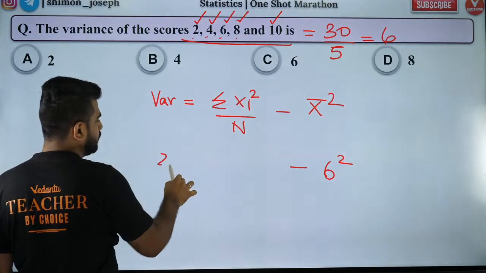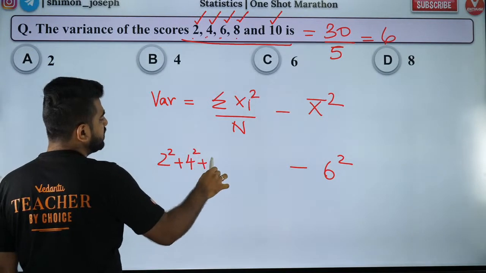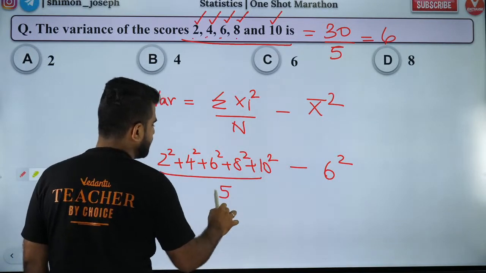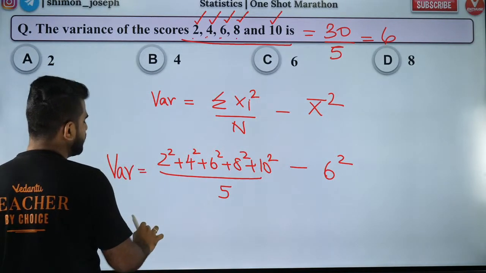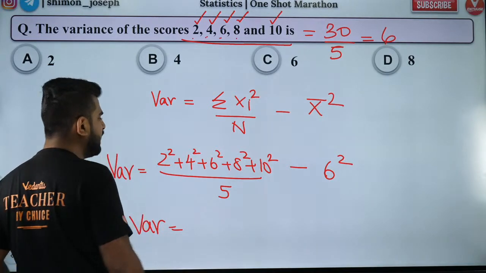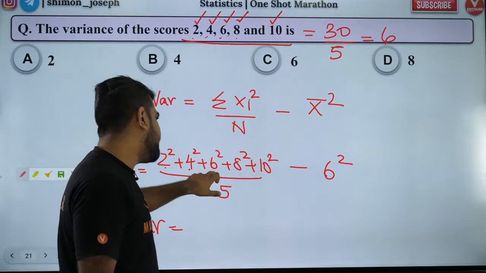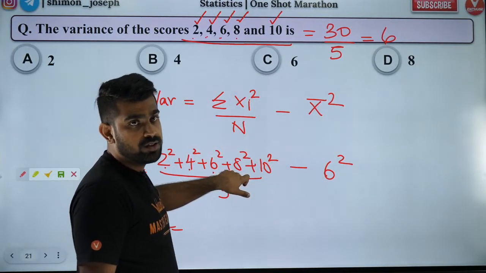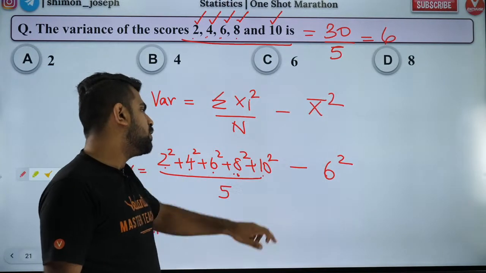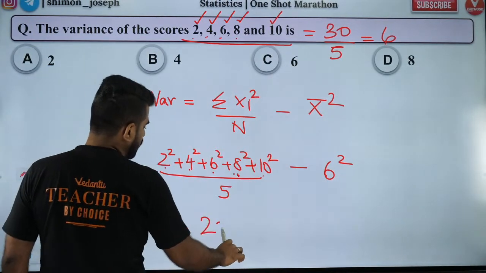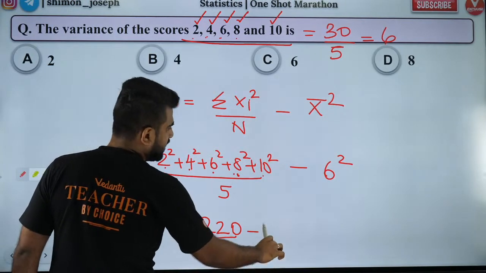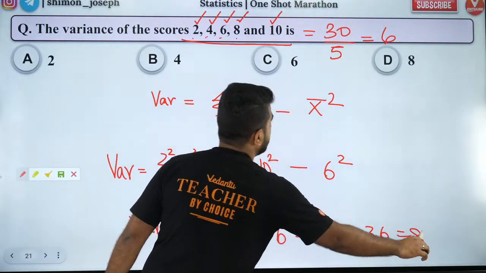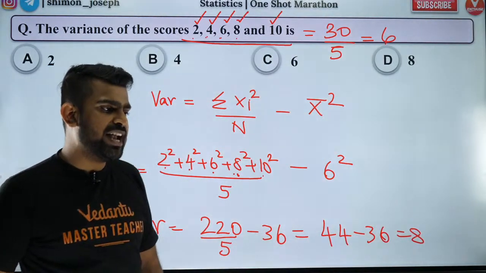So first term square plus second term square plus third term square plus fourth term square plus fifth term square by 5 terms. So that is your variance. So how much is that going to be, my dear boys and girls? It's going to be 4, 20, 56, 110. Is that right? No, 120. 120 plus 100, 220. So 220 by 5 minus 36. So it's going to be 44 minus 36, which is equal to 8. So is 8 the answer? Did you guys get 8?